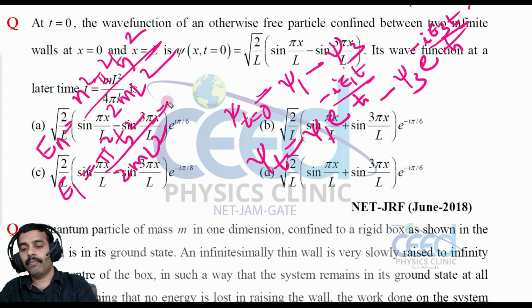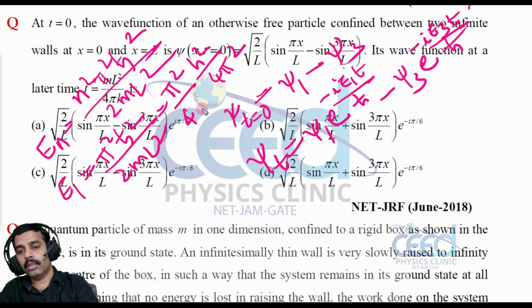Our time is given in terms of h, so we write this in terms of h: h square divided by 4 pi square into 2 ml square. Pi square cancels, so E1 is h square divided by 8 ml square.